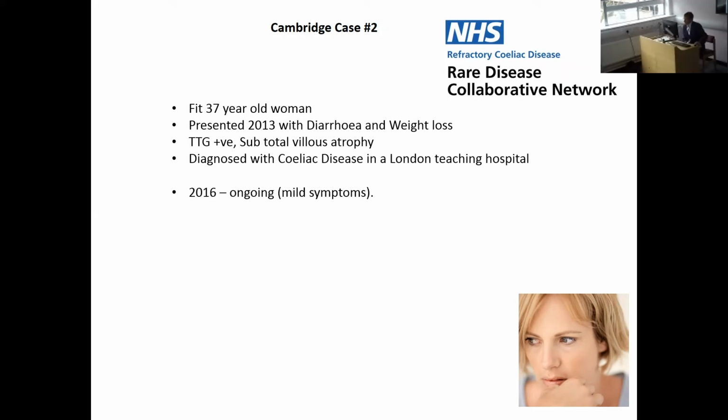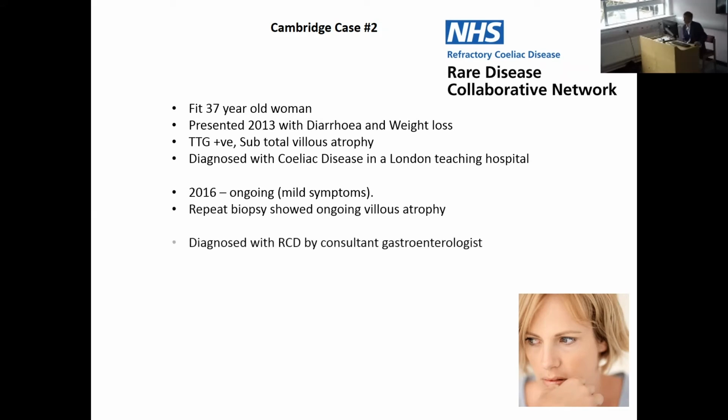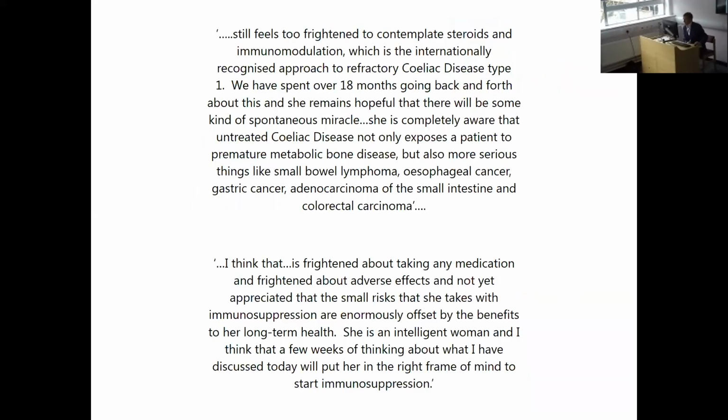In 2016, she had ongoing mild symptoms and so underwent further biopsies which showed ongoing villus atrophy. At this stage, her consultant gastroenterologist diagnosed her with refractory coeliac disease. He prescribed steroids and azathioprine and went to great lengths to try and persuade this young woman to take these. These are some of the comments from the correspondence. As you can see, he spent over 18 months trying to persuade her to take azathioprine and steroids.